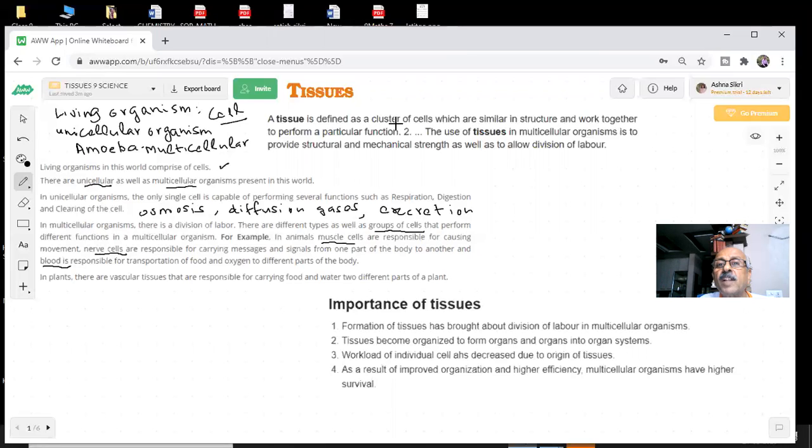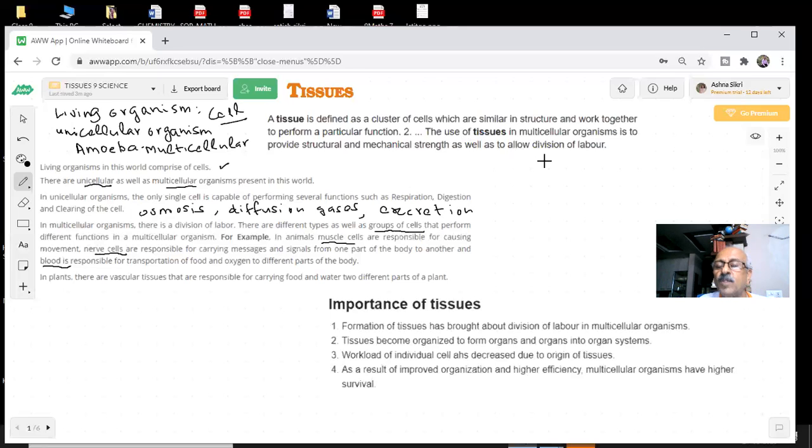There is a cluster of cells, a large number of groups of cells which are similar in structure and work together to perform a particular function. See, if different cells are there, that means their structure is different because they perform different functions. If a group of cells is the same, that means their structure is the same, then their function will also be the same. The use of tissues in a multicellular organism is to provide structural and mechanical strength, as well as to allow the division of labor.